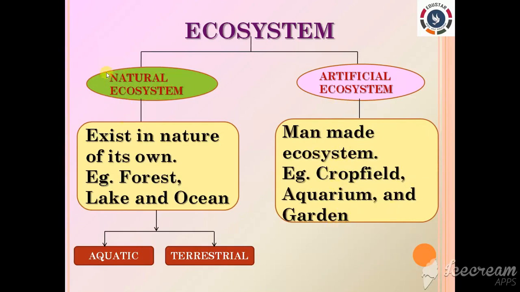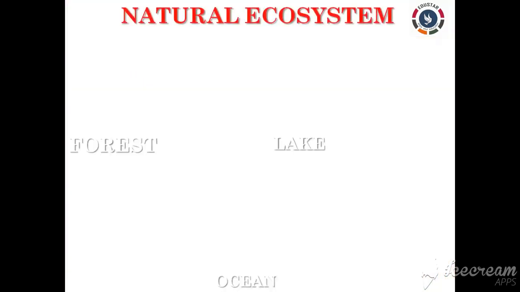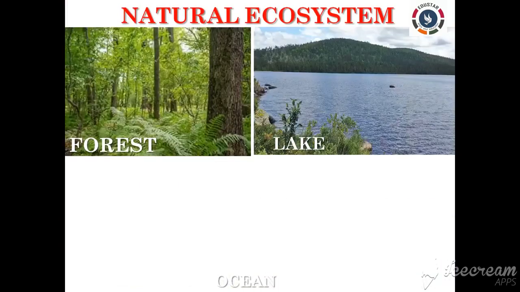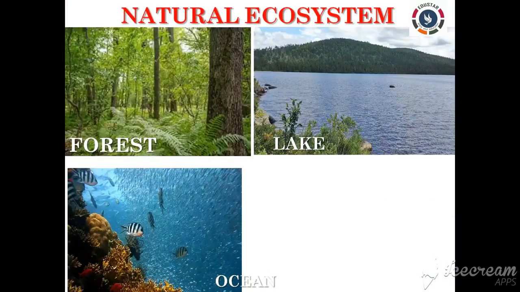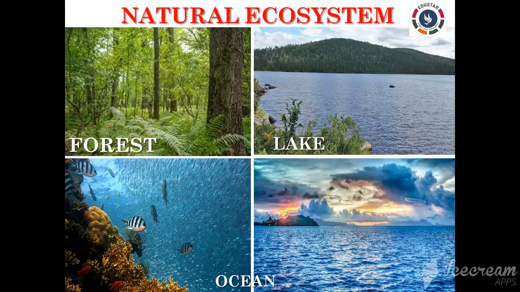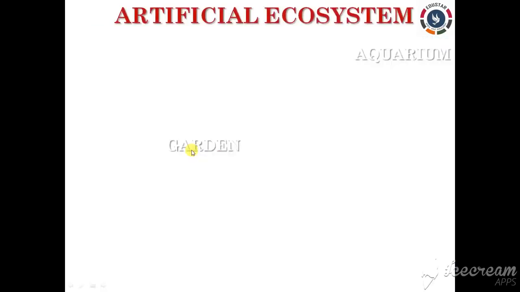Now, let us see in detail about the natural ecosystem. The ecosystem that has been developed in nature without any human interference is called a natural ecosystem, right? In other words, we can also define it as the ecosystem that has been developed by nature without the disturbance of humans, right? So the natural ecosystem includes the pond, forest, lake, ocean, desert and so on. Clear? Next, let us see the artificial ecosystem, right?